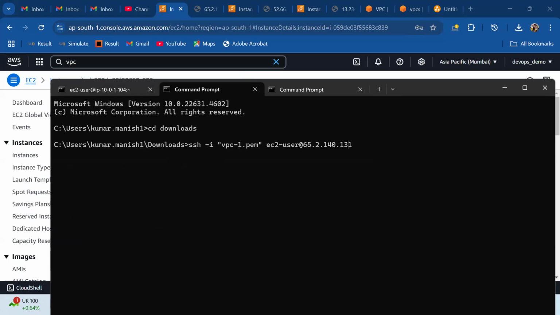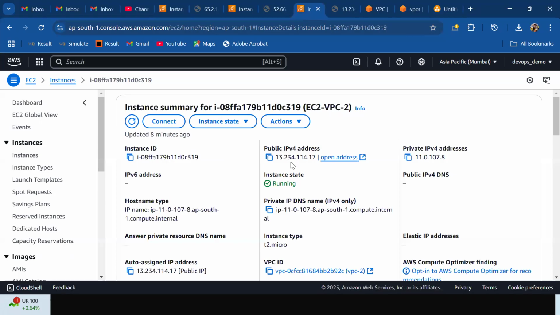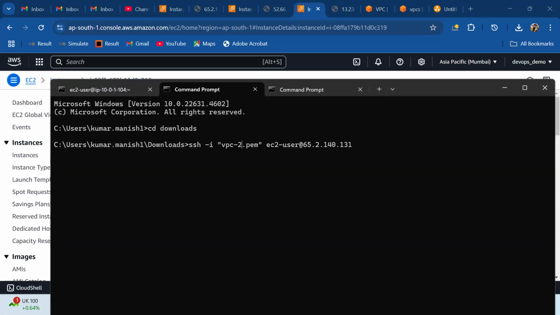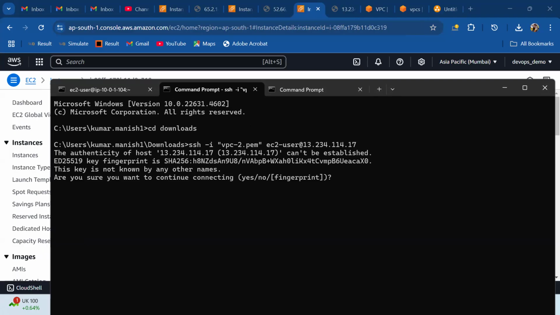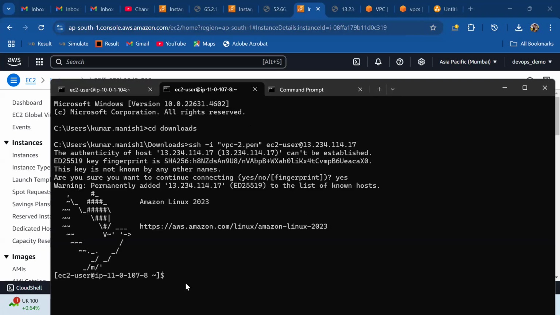I will just copy, VPC2.pem, ec2-user and the IP address of the second EC2 instance. This becomes 13.234. Yes, so your second server is connected.